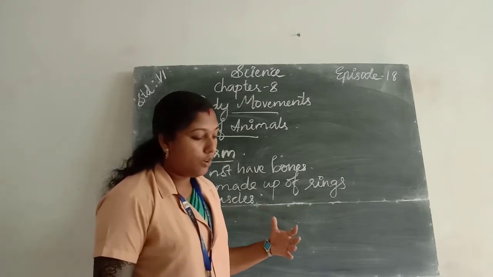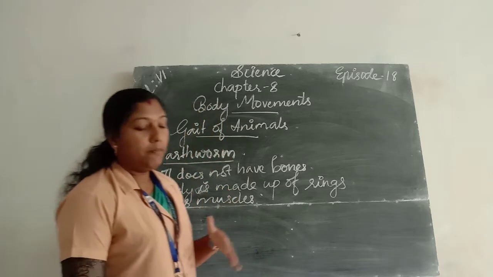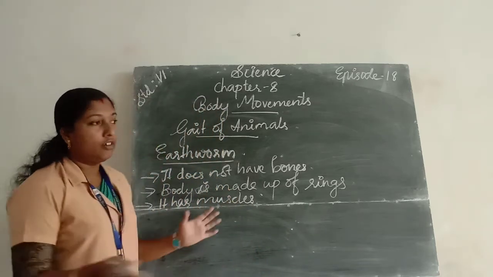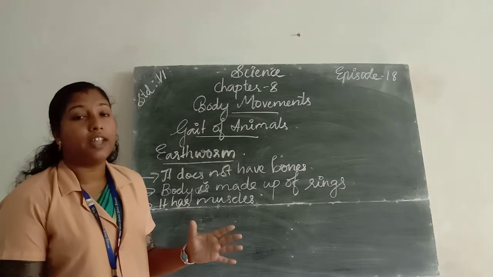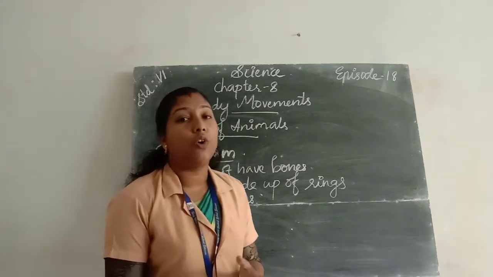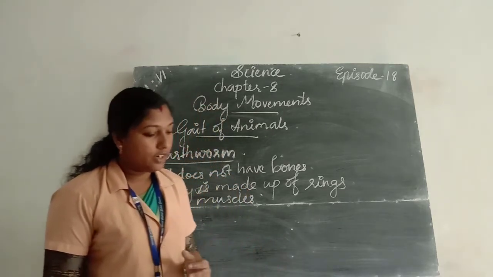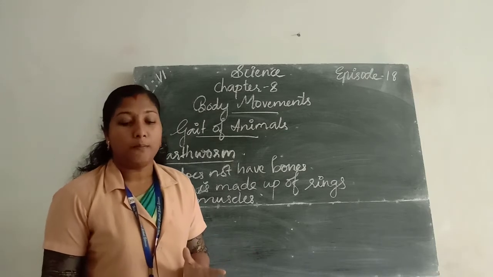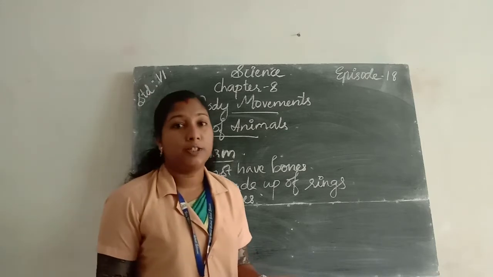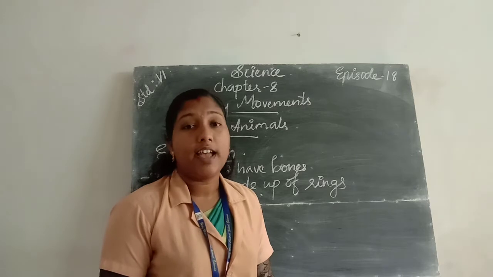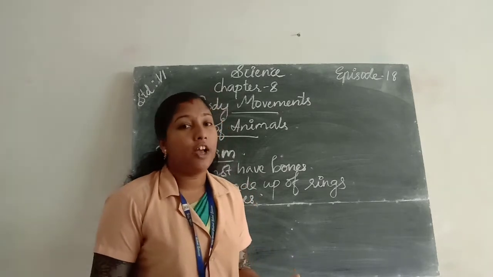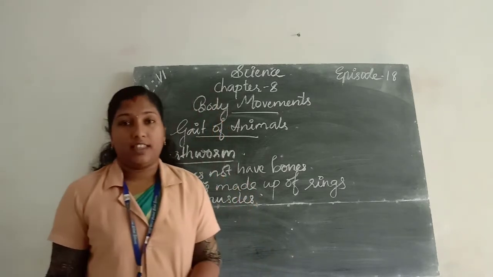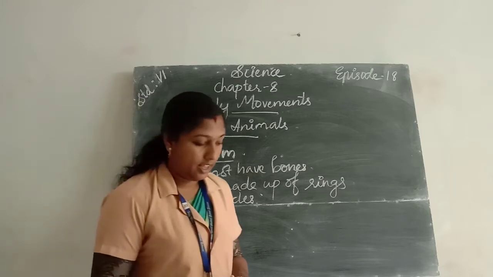Then the repeated shortening and expansion of the muscles leads to contraction and expansion, which helps the earthworm to move from one place to another.